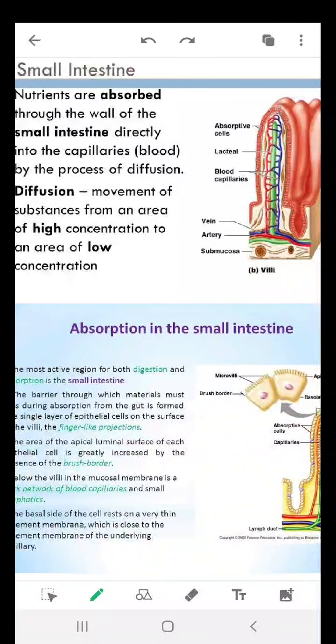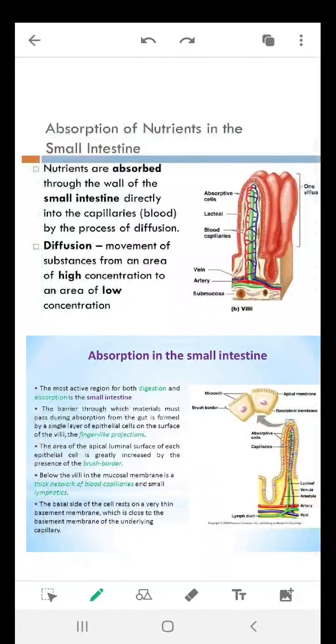Okay. The most active region for both digestion and absorption is the small intestine. इसीलिए कह रहे हैं ये बात कि small intestine वो जगह है जहाँ पे digestion भी हो रही है और absorption भी हो रही है. The barrier through which materials must pass during absorption from the gut is formed by a single layer of epithelial cell on the surface of the villi, the finger-like projection.